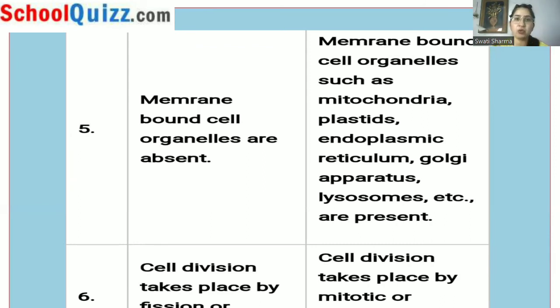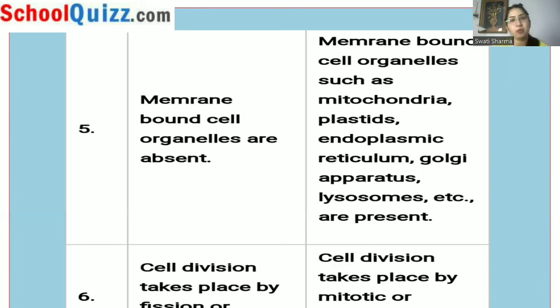But in eukaryotic organisms, the division of cell takes place by mitotic or meiotic cell division. Mitotic division is the equational division. So if initially we have a diploid cell, after division also we will get diploid cells. So the ploidy of parents and offspring remains the same in mitotic division.